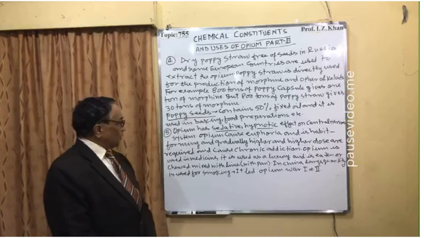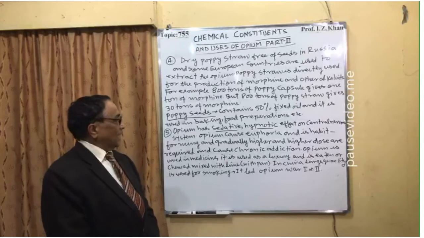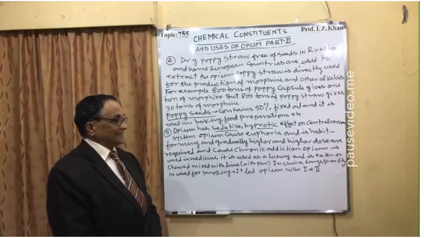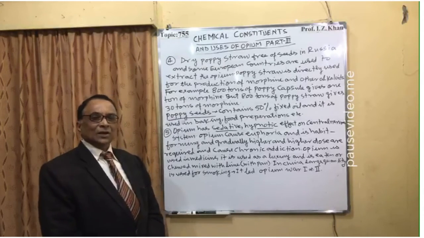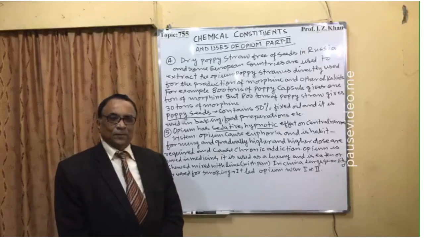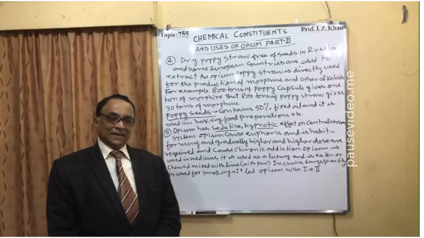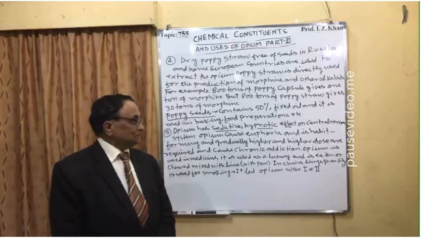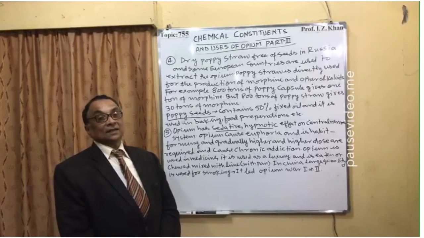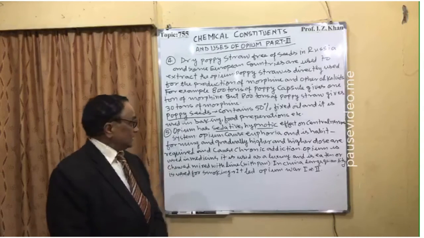Number 5, opium has a sedative, hypnotic effect on the central nervous system. That's why anybody who is addicted to opium will always feel sleepy because of the sedative effect, and it affects your central nervous system.